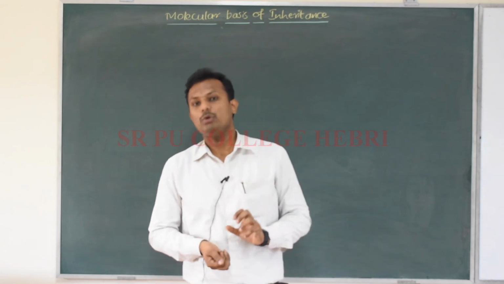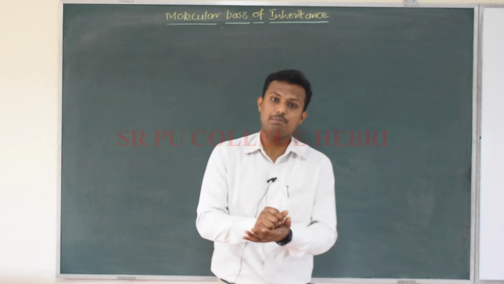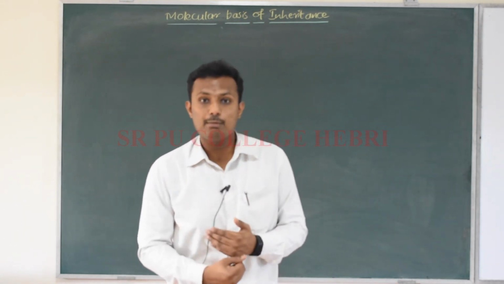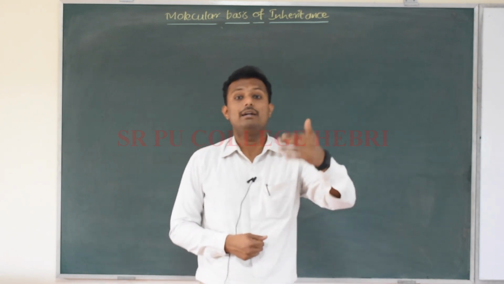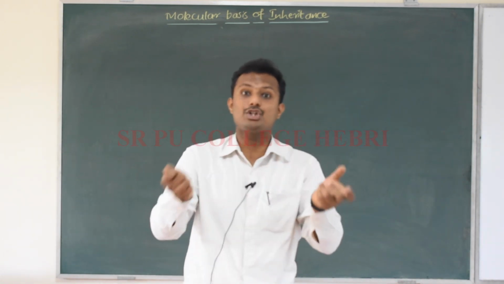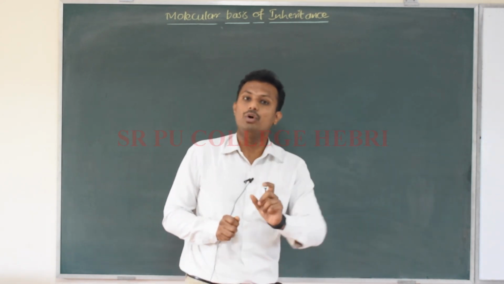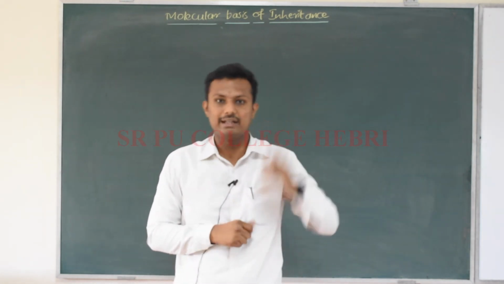While talking about this inheritance, Mendel and Morgan, all these people talked so much about it. They gave so much idea about the different patterns of inheritance, right? And they even told about the interactions of the alleles, but they did not clearly know what exactly is this factor that is responsible for inheritance.